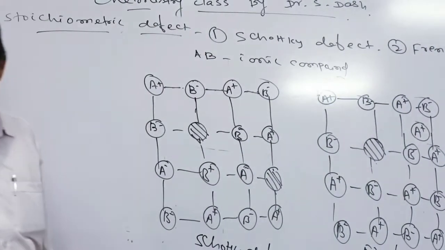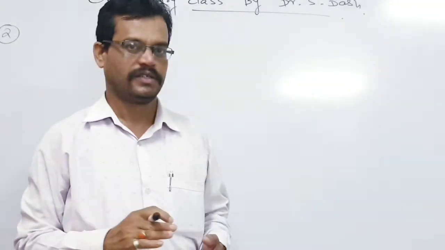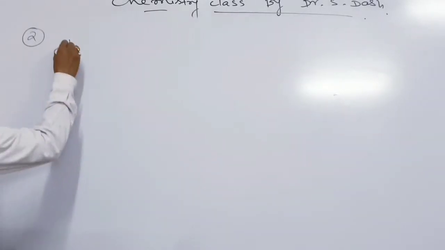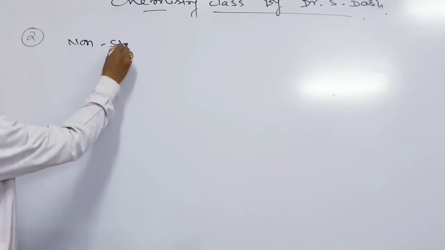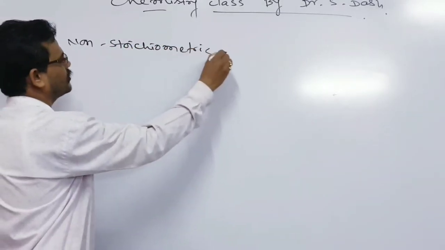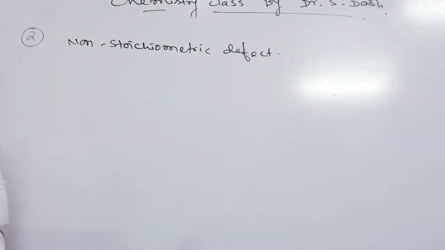Okay, next we have to go to the non-stoichiometric defect. Now we have to come to it. So we discussed the stoichiometric defects, that is Schottky and Frenkel. Next we come to the non-stoichiometric defect. So let us look here, sir. In case of this non-stoichiometric defect, what happens, sir?